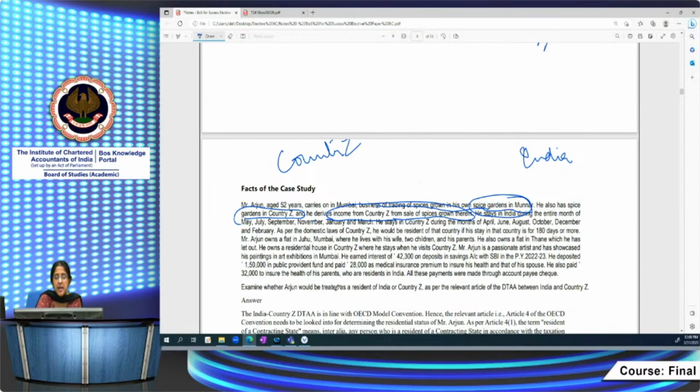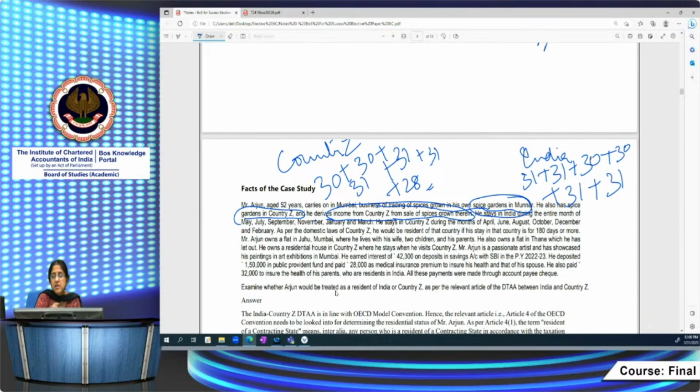In India he stays during the entire month of May, July, September, November, January and March. Then country Z: April, June, August, October, December, plus February.